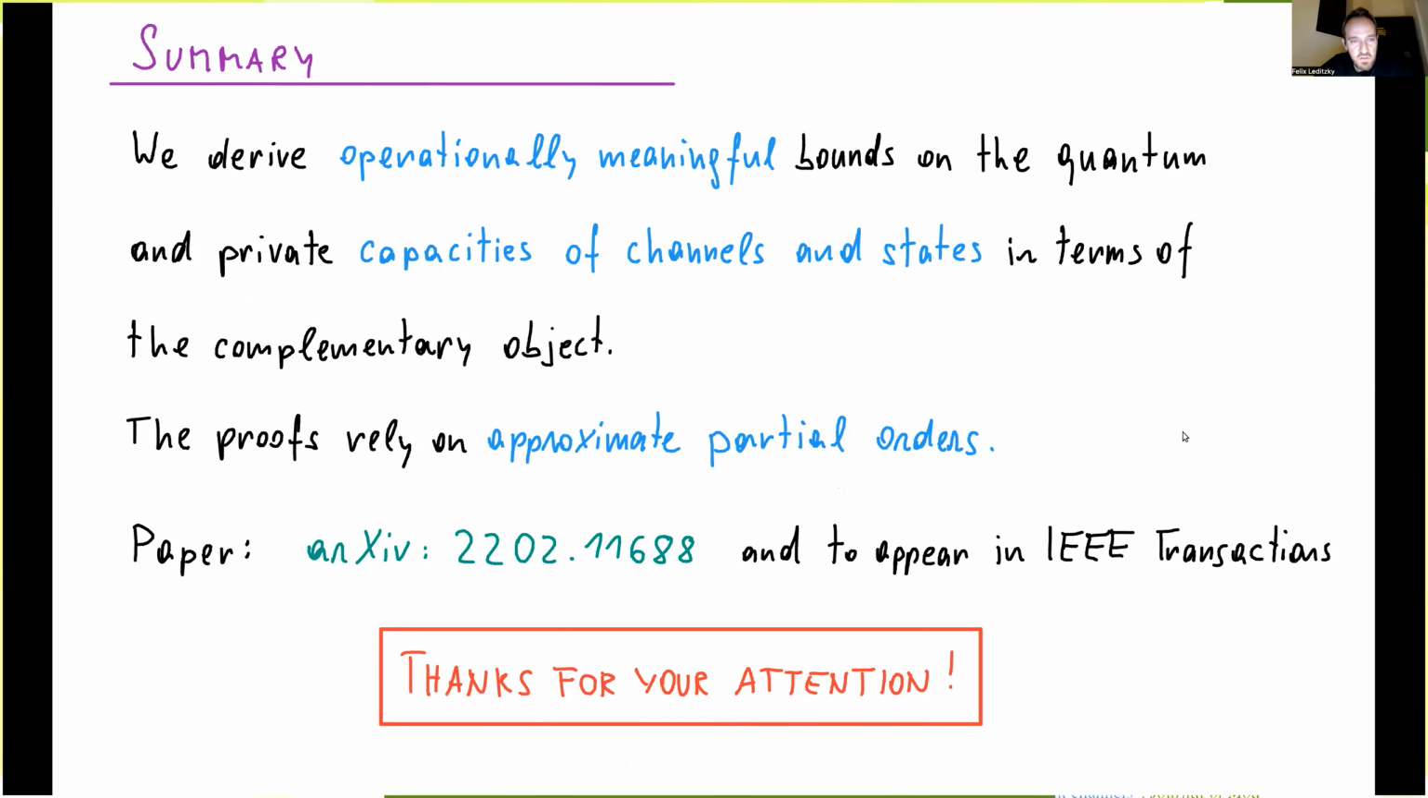And with that, I would like to conclude. We derived these operationally meaningful bounds on quantum and private capacities of both channels and states in terms of the complementary object, the complementary channel or the complementary state. And the proofs rely on these approximate partial orders. You can find the paper on the arXiv and soon in the Transactions. Thanks for your attention.